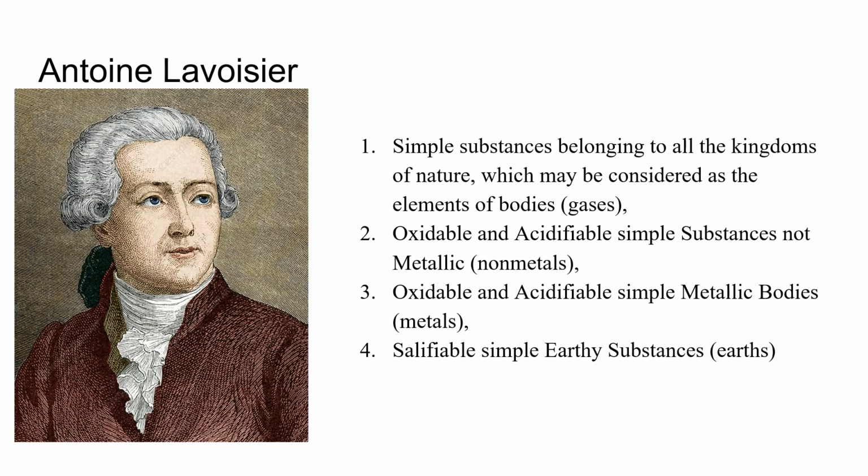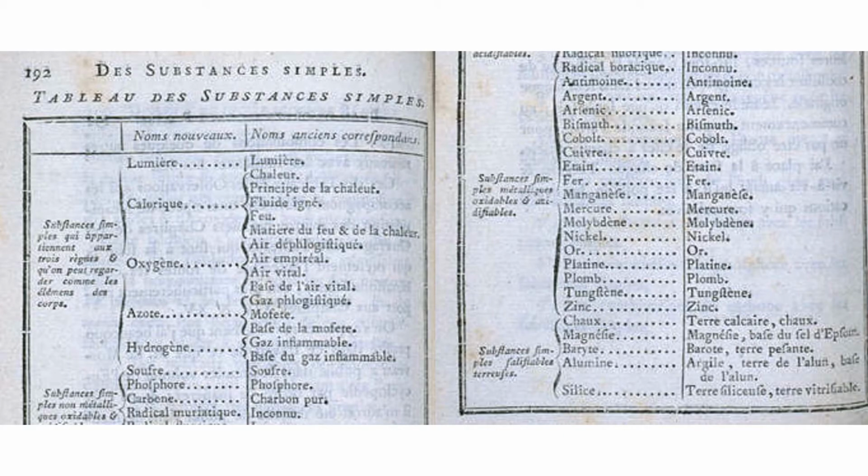Then along came Antoine Lavoisier, and he made the first modern chemistry textbook, and in it he included a list of 33 elements. He based them off of the 4 chemical properties listed below. And here is the table he created. As you can see, he had many of the elements that we see now on our modern table, such as oxygen or hydrogen. However, he also included light, which is lumiere, and caloric.